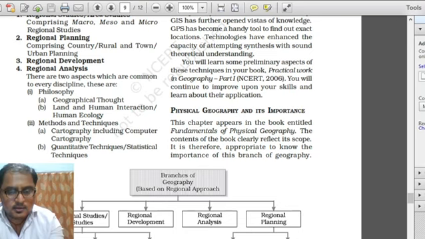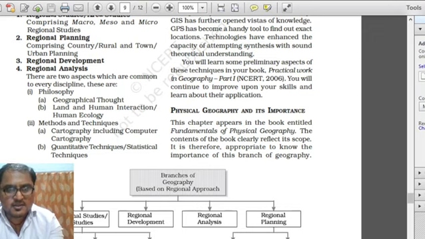to study the regional issues and regional problems related to particular geographical statistical information and studies. Then comes the regional planning. Regional planning comprises country, or rural, and town, or urban, planning. The countryside is also called the rural area, and the town side is called urban planning.